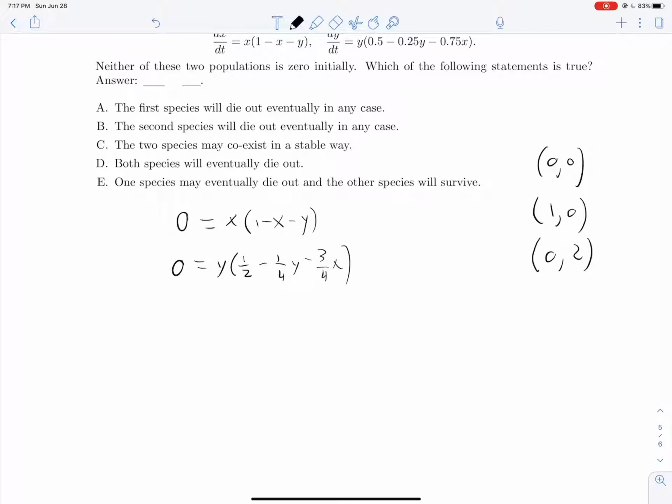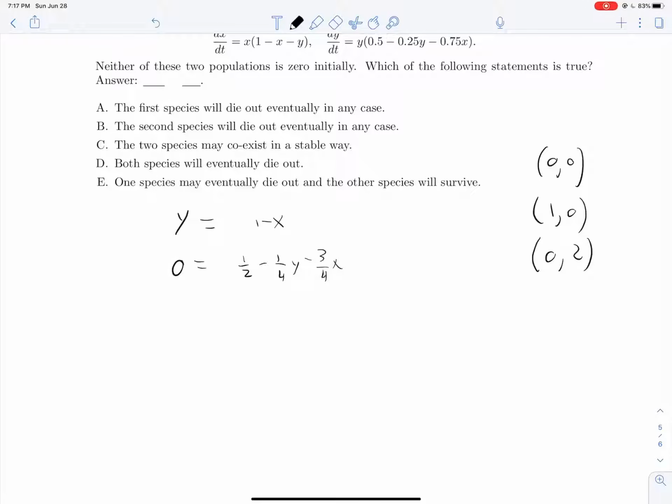Replace these with zeros, because that's really what we're solving for. Well, if x and y are not equal to 0, then we can legally divide both sides by x over here and both sides by y over here. Because otherwise, if we have 0 over 0, that causes some problems. So we can divide out that x, divide out that y, and then let's rearrange this equation right here, move a y over. We see that y is equal to 1 minus x.